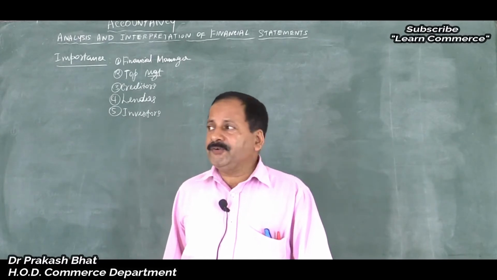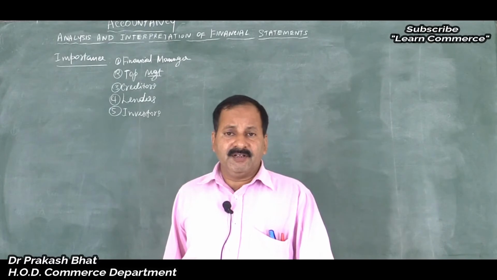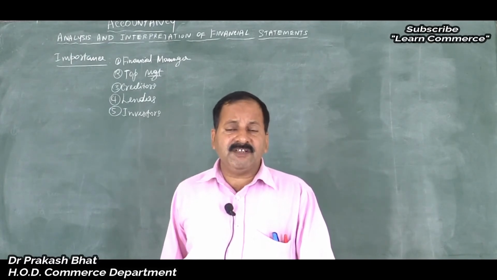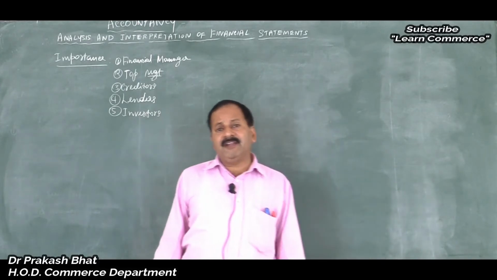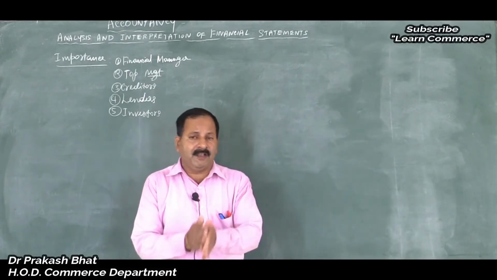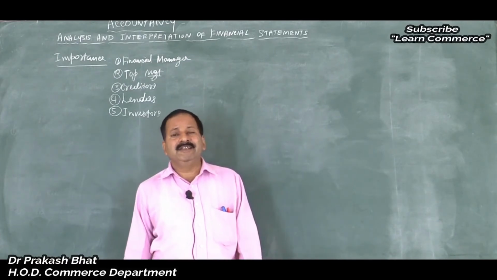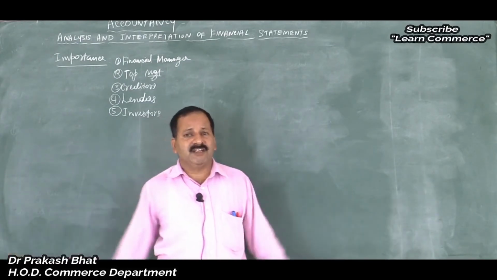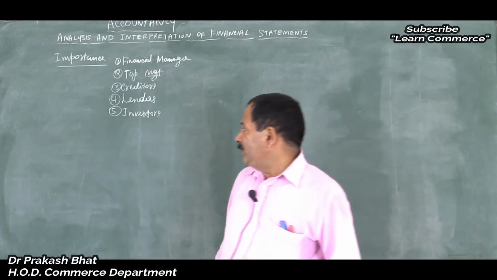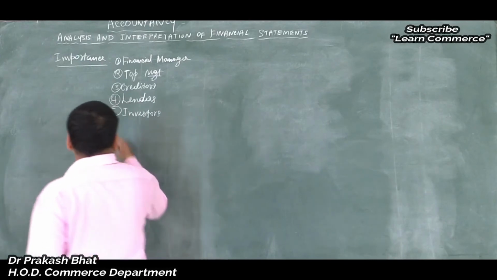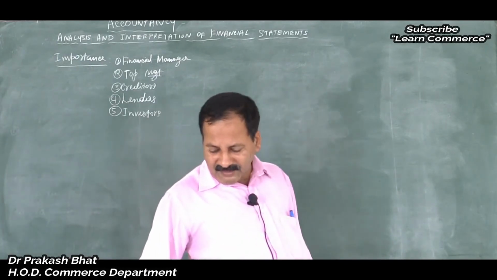Whether I will be interested to invest in a loss-making company, or any other investor, whether they are interested to invest in a loss-making company? No, because they hesitate whether they will get back their capital or not. That is a very important thing. If the share capital is not recovered, what is the use then? What is the use of investing in the shares, isn't it? So that is very, very important. So investors also need financial statements to know what is the position of the company.